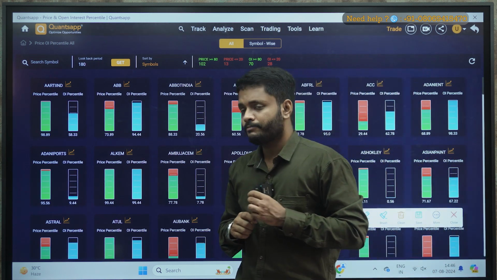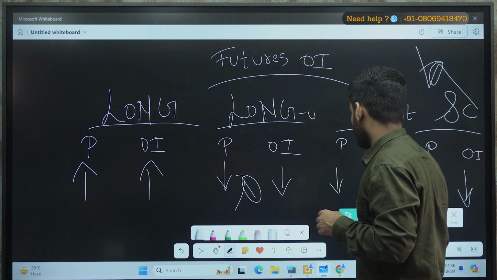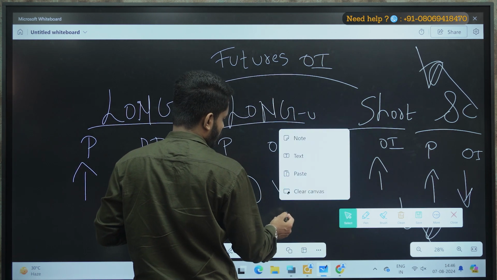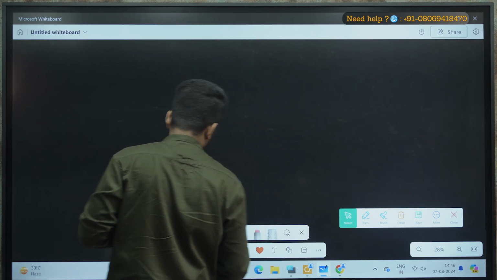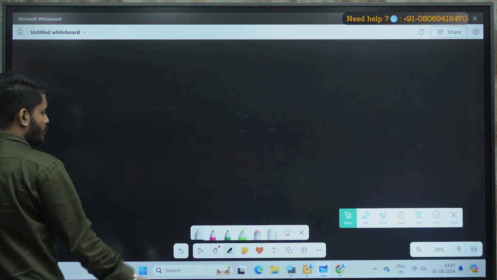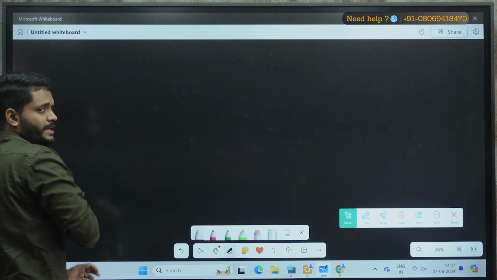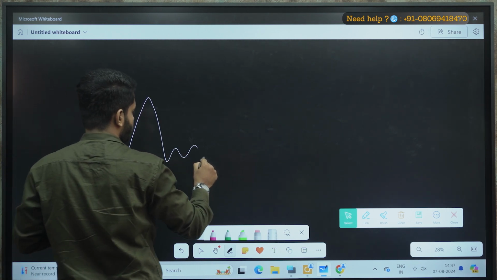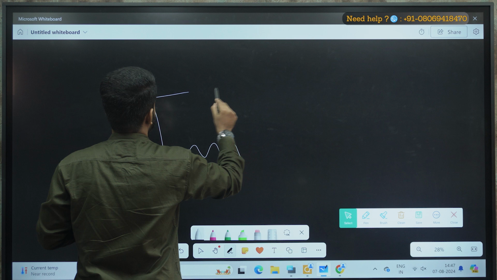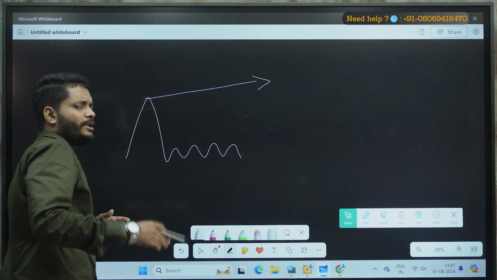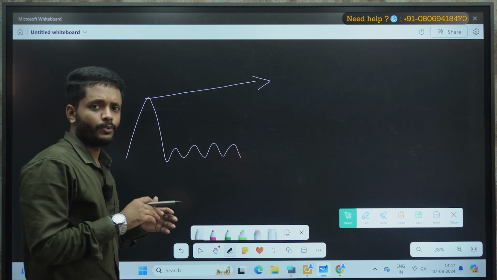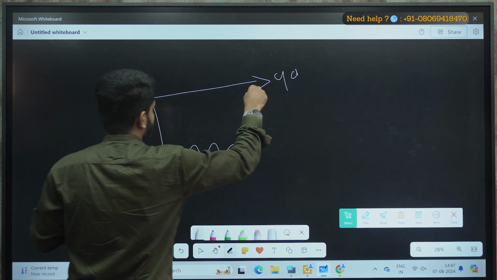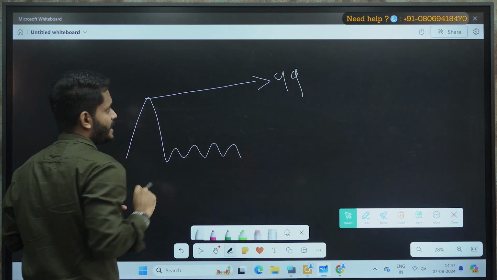Say for example, let me get into the blackboard. I have posted a separate video on price OI percentile. You can definitely go and check this. I'll explain it to you shortly. I won't give any examples as such, but will explain you the data point. Say for example, a price has made a high and then the price is consolidating, and say this is the highest level of the price. So in competitive exams, as usually you see, the one who secures the highest mark, we usually give it as 99 percentile. Correct. So say this is the highest and I have given it as 99 percentile.